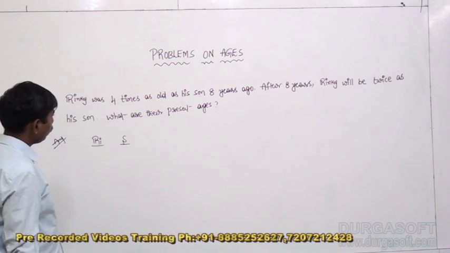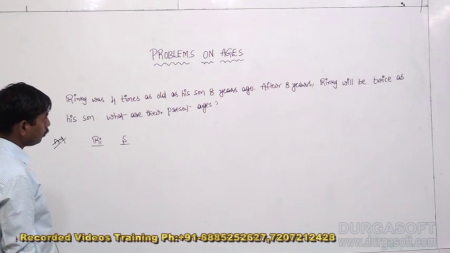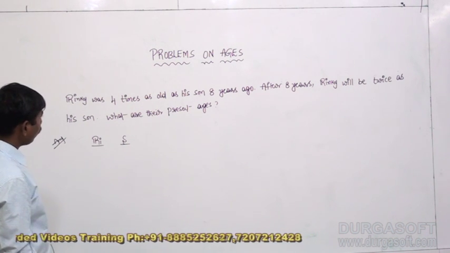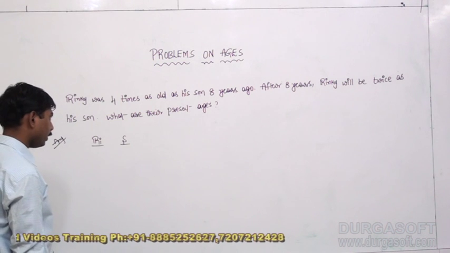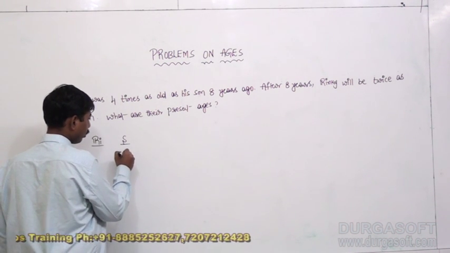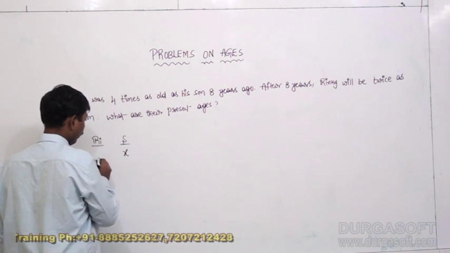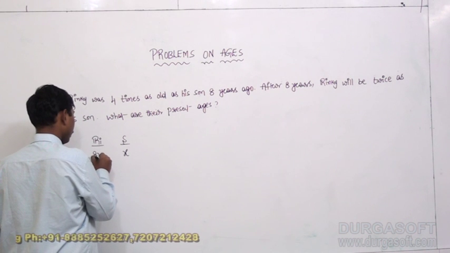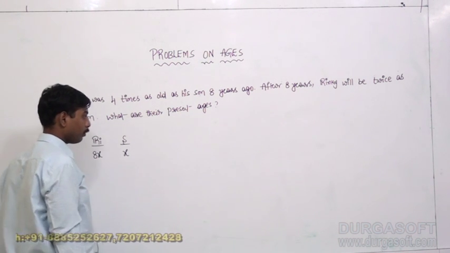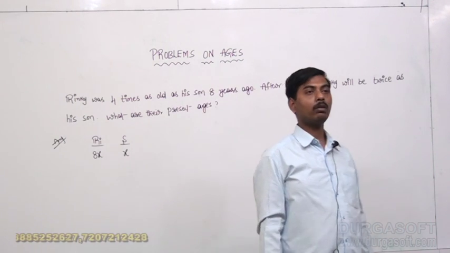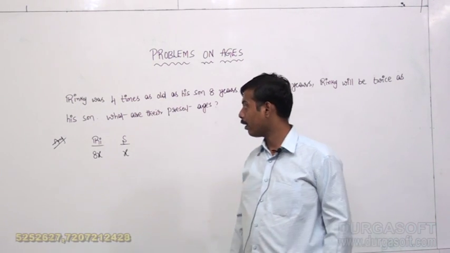Rinky's age was 4 times his son's age 8 years ago. 8 years ago, what about the age of his son? We don't know, let it be. If I take 8 years ago, the age of his son was x years. 8 years ago, the age of Rinky was also 8x. Why? Because it is 8 times his son's age.